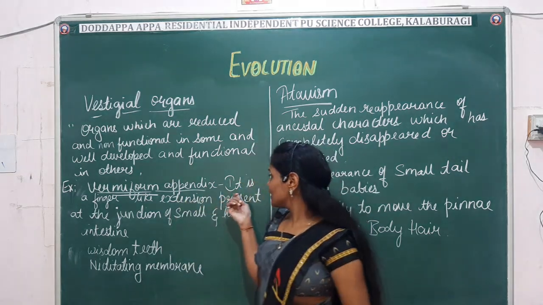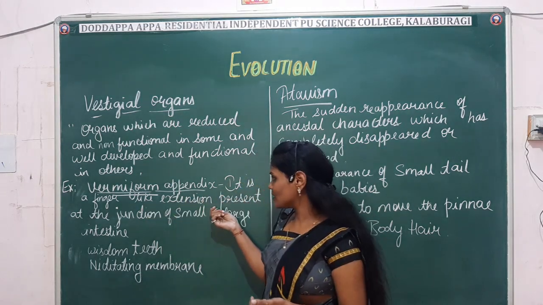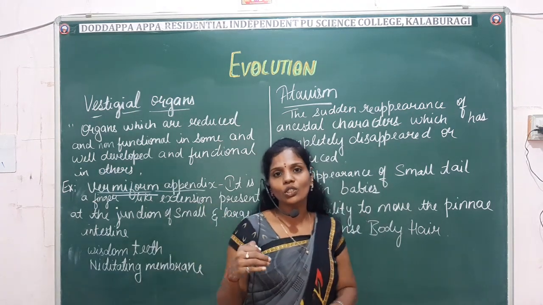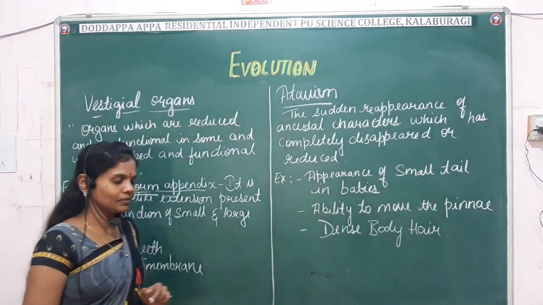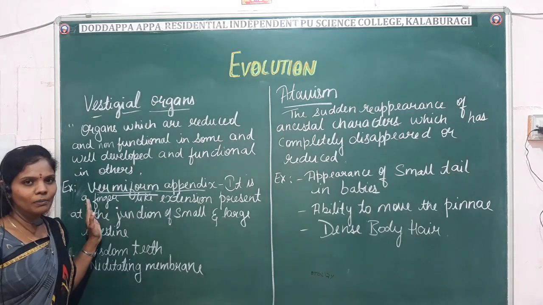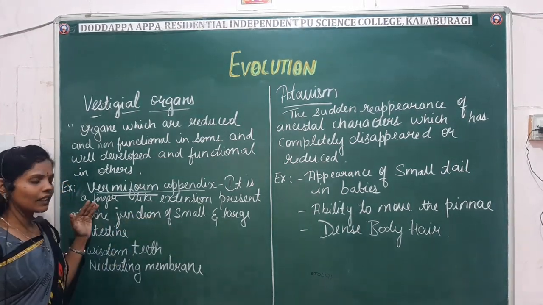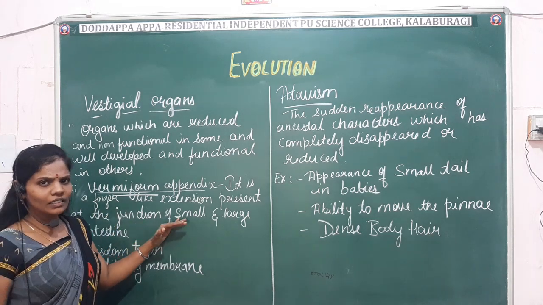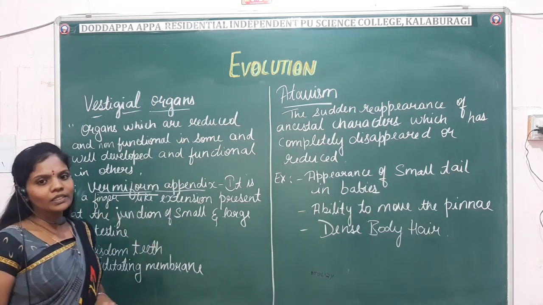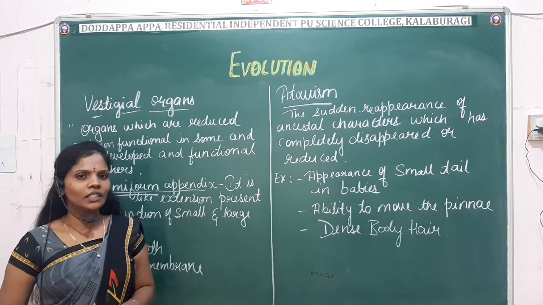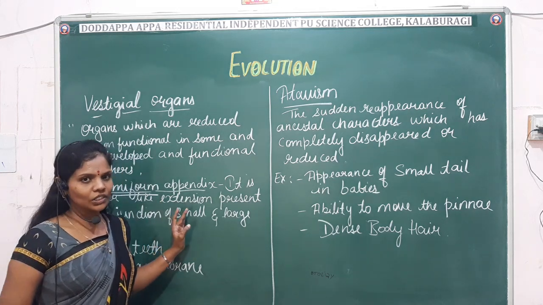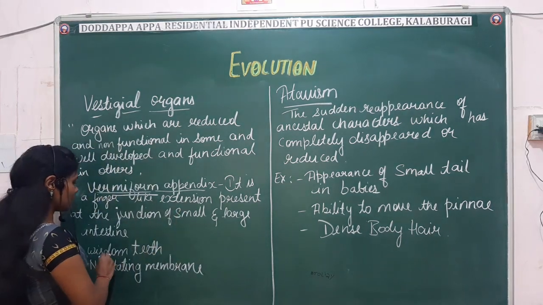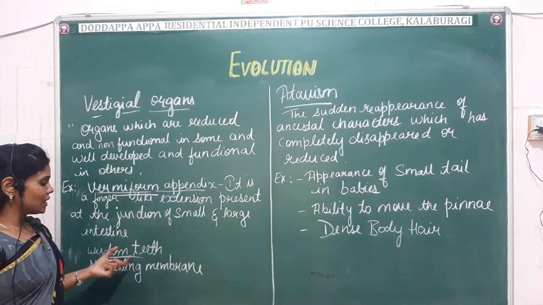It is a finger-like extension present at the junction of the small and large intestine. In human beings it is non-functional, whereas in ruminants it is functional. Another example is wisdom teeth.